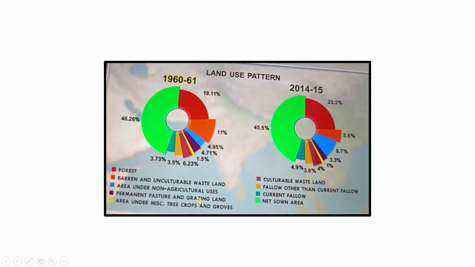and unculturable wasteland, right? Now I'm just going to give you an example of what kind of questions can be there in the exam. So just have a look. This red color denotes forest area, okay, forest cover in India.